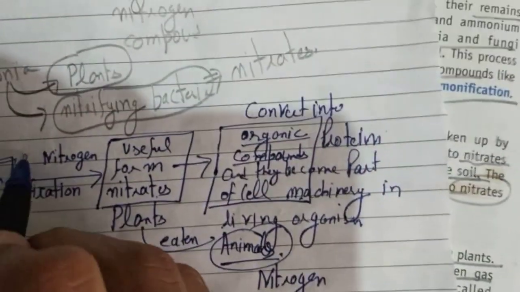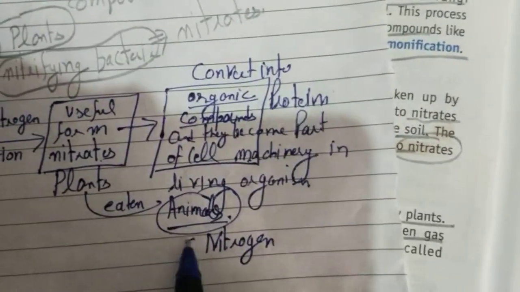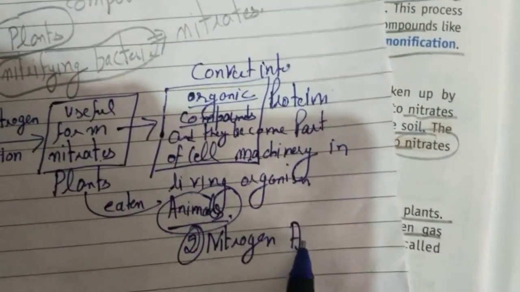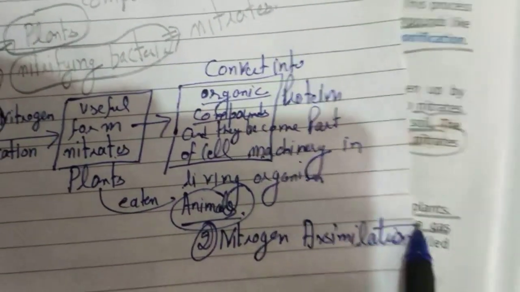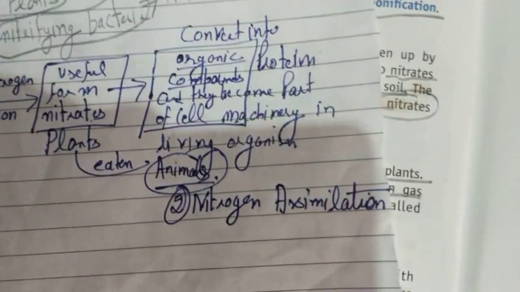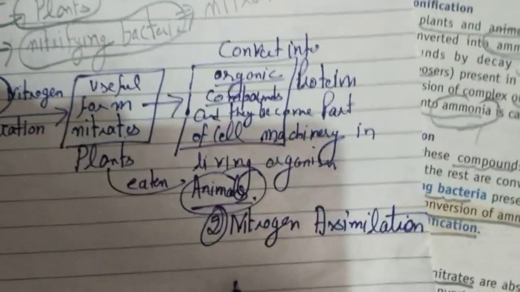This is the first step. This is the second step, nitrogen assimilation. Third step: in the third step, what happens?